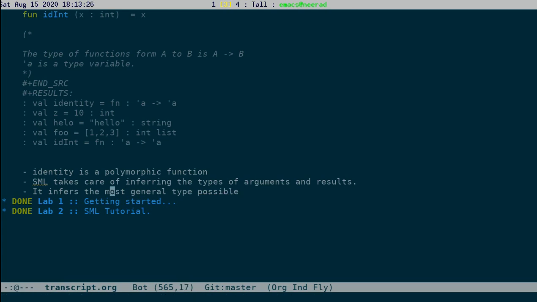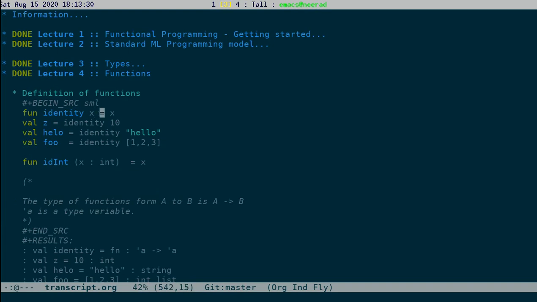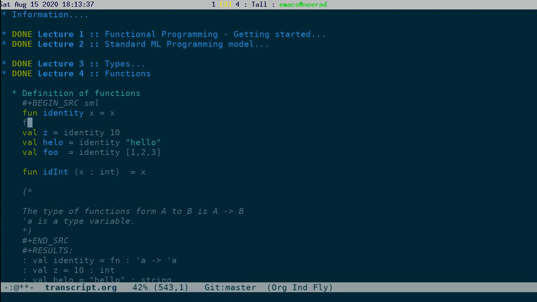Okay. It infers the most general type possible. In the definition of ID, there is nothing here which restricts the type of x, whatever it is, you could return the same value. Instead, if I write something like this,